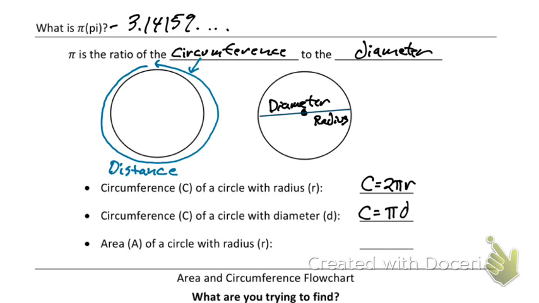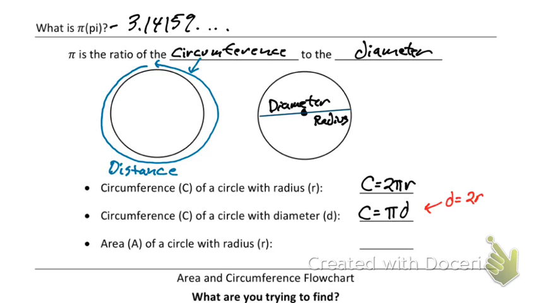And that is because, pull a note off to the side, d equals 2r. 2 radii becomes your diameter. So circumference is either 2 pi r, which is what we most often say, but if you just know the diameter, you can just say, well, it's pi times diameter. Or you could take the time and find your radius and then go 2 pi r.